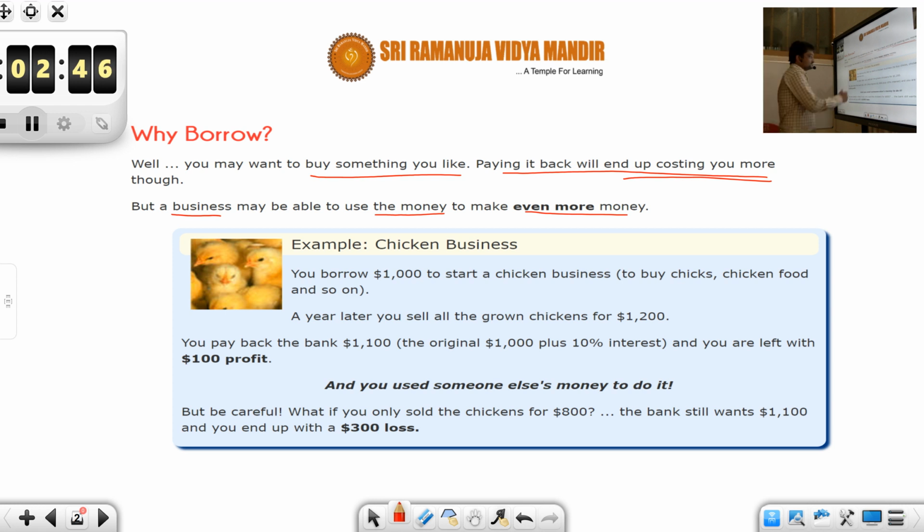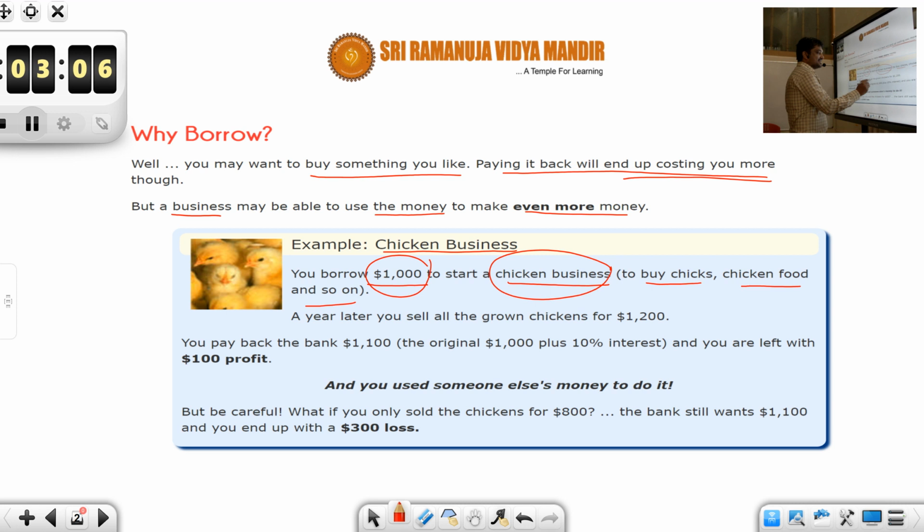For example, let's look at this. Say a chicken business. You borrow $1,000 to start a chicken business, to buy chicks, chicken food, and so on. A year later you sell all the grown chickens for $1,200.